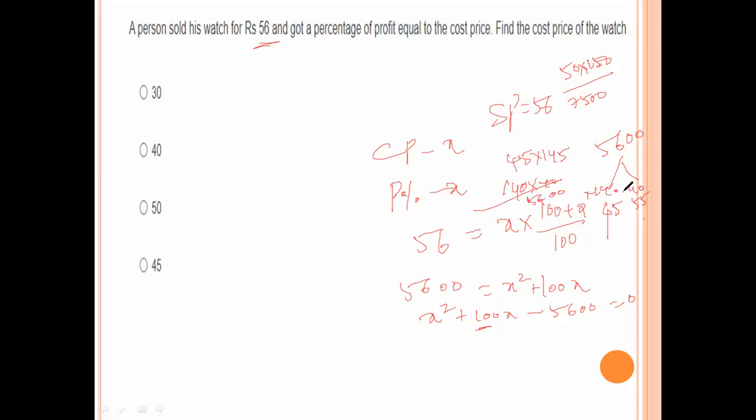So 140 is plus, 40 is minus. So here we get 140 is minus, 40 is plus. The cost price is always positive, so 40 is the right answer. Option B is the right answer.